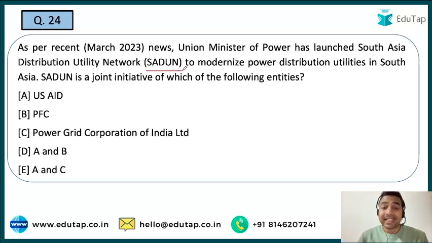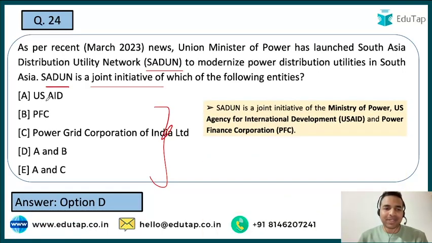तो SADUN, इसकी एक्रोनिम, जब भी ऐसा कोई एक्रोनिम न्यूज़ के अंदर देखते हैं तो उसको अच्छे से आप याद रखिए उसका फुल फॉर्म, क्योंकि एग्जाम के अंदर उस पर क्वेश्चन आ सकता है. So guys, यहाँ पर आपको मुझे बताना है that this SADUN, that is the South Asia Distribution Utility Network, ये जॉइंट इनिशिएटिव है. इसमें से कौन सी एंटिटीज का? Is it USAID, PFC, Power Grid Corporation of India Limited, both A and B, or only A and C? So guys, here the right answer is option D, that is both A and B, that is USAID and PFC, that is Power Finance Corporation.